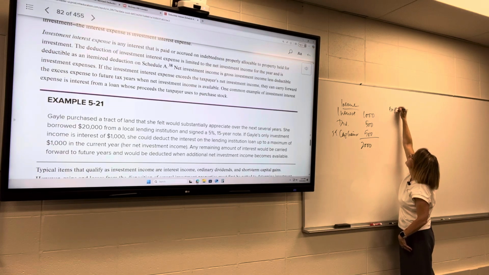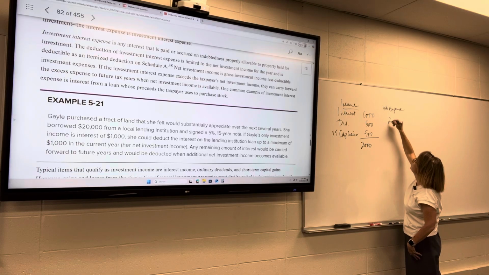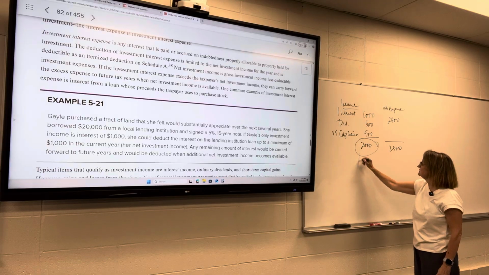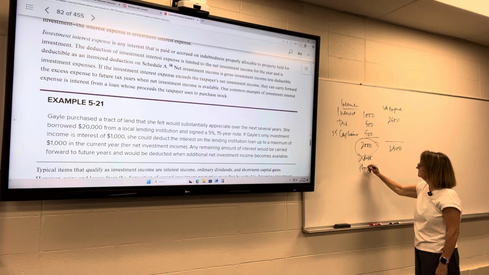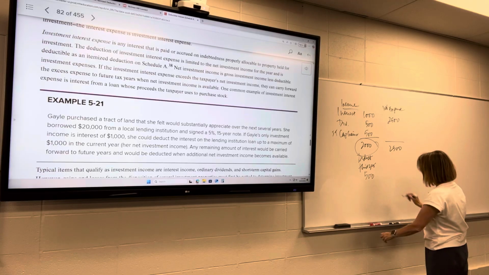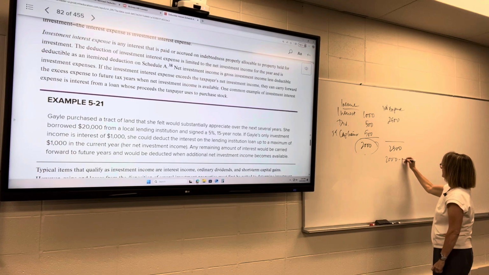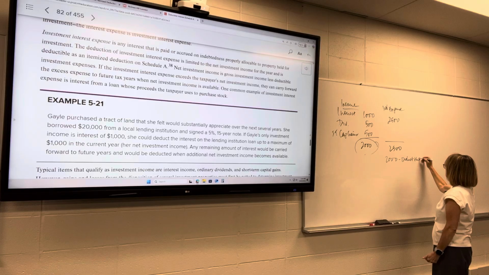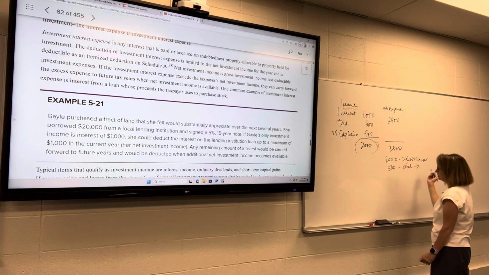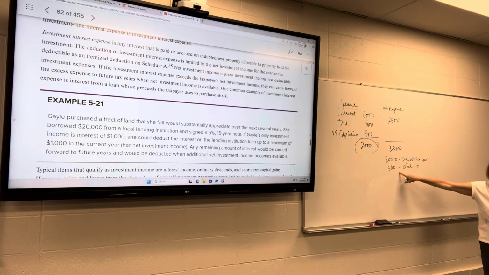So your investment expense is $2,500. The only thing you can deduct this year is $2,000, and then you're going to carry forward $500 into the future, so that when you have other investment income, you can deduct that $500 from it.